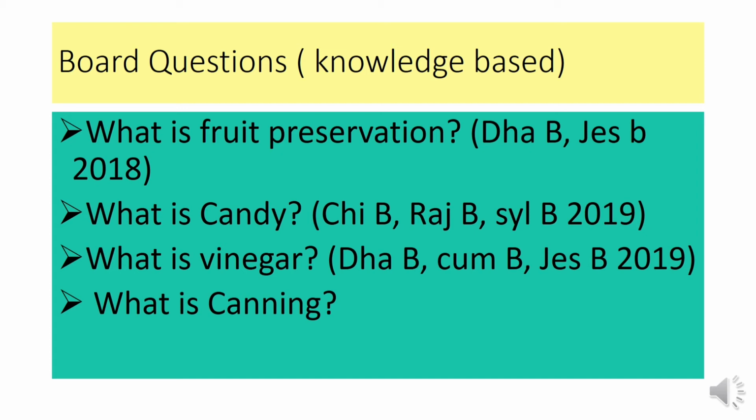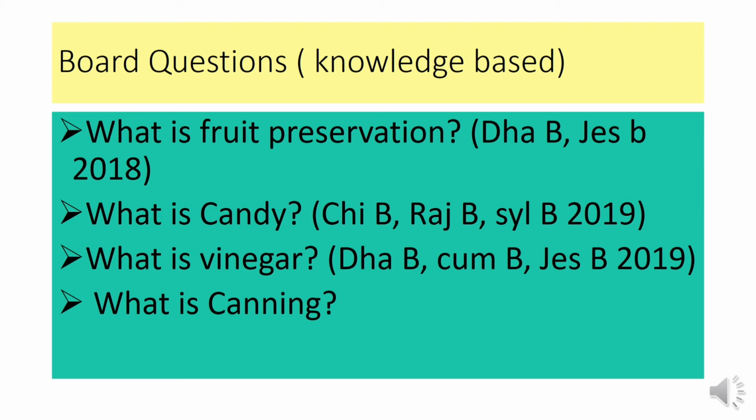Then the question is, what is candy? The fruits or vegetables when coated or encrusted with sugar crystals and crystallized into sugar, this is the candy. Then what is vinegar? We can say that vinegar is one type of preservative, and it is a sour liquid obtained by the fermentation of dilute alcoholic liquids, and definitely it is used as a condiment or preservative.